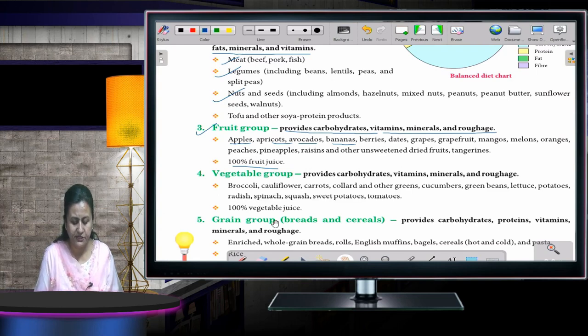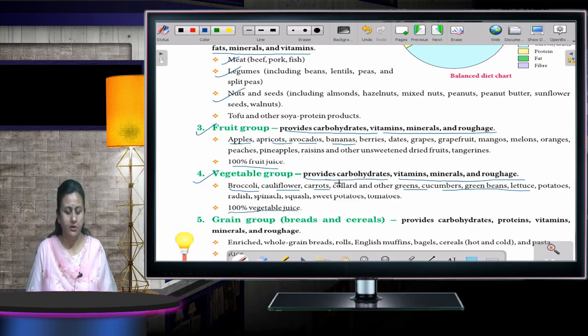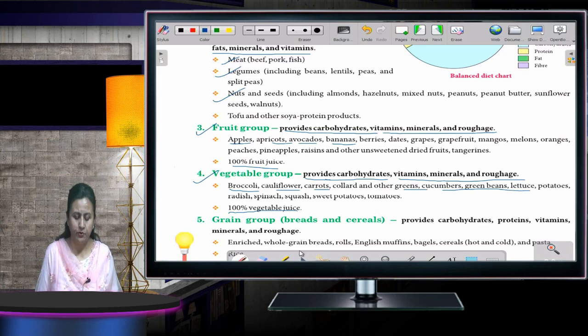Sorry, the fourth is the vegetable group. Vegetables provide carbohydrates, vitamins, minerals and roughage. Examples are broccoli, cauliflower, carrots, green cucumbers and green beans. All the green vegetables come under this group, and 100% vegetable juices. Okay. Then comes the grain group.